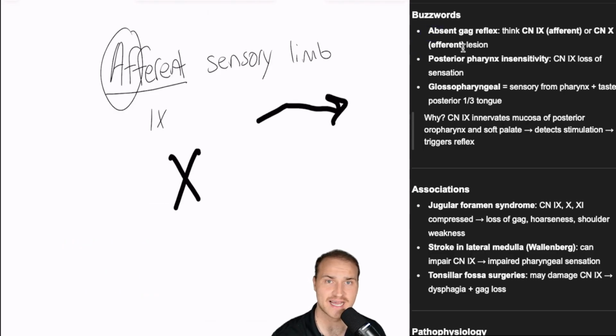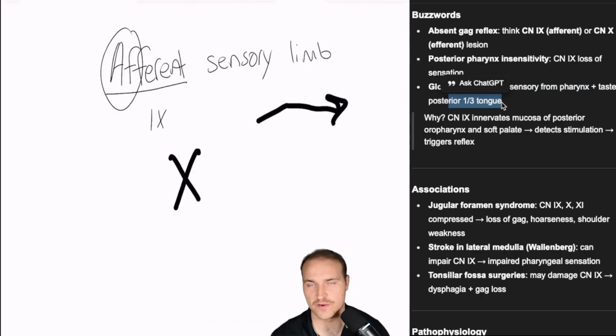Anytime you have absent gag, you should think of glossopharyngeal and vagus. Afferent, efferent. If, for instance, this question were to ask about cranial nerve 10 being damaged, then the stimulus would be detected, but no motor response would happen. The glossopharyngeal does sensory from the pharynx and taste to the posterior 1/3 of the tongue.